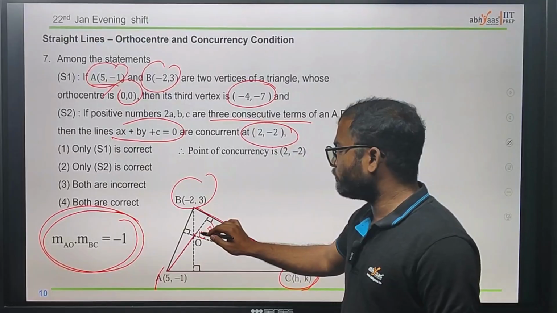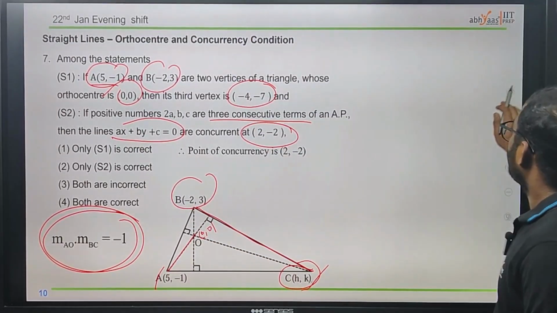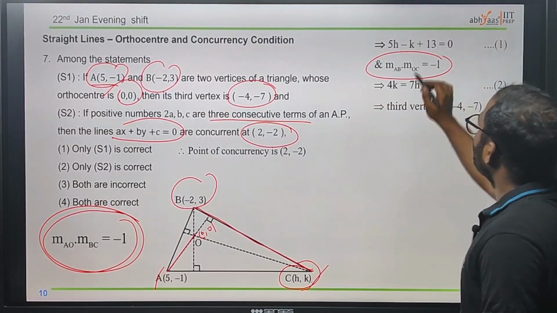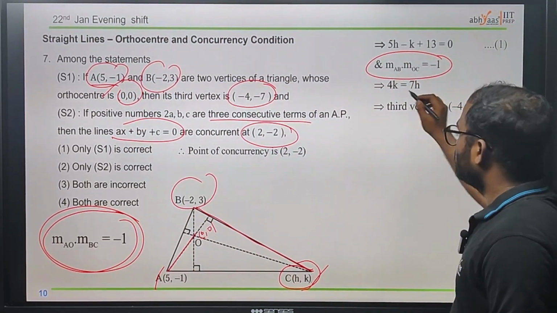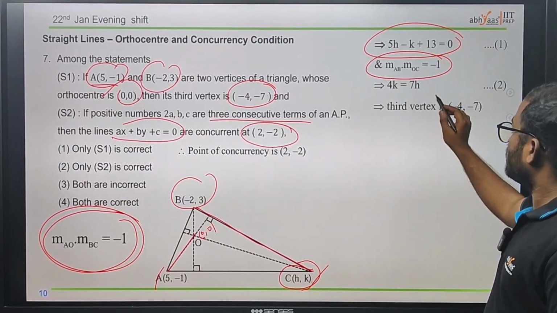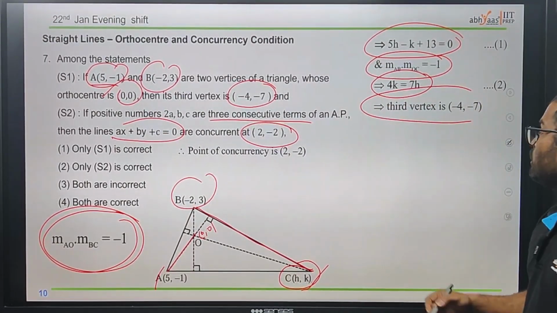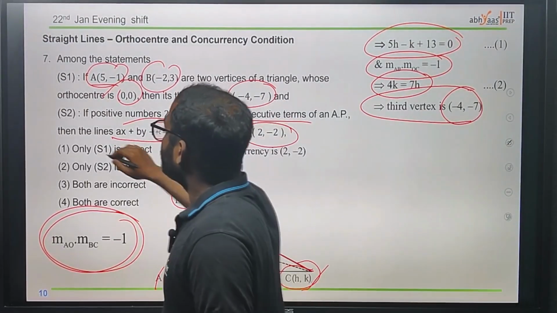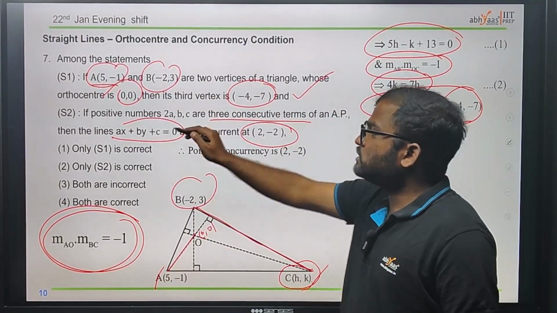We are finding the slope of AO and BC in order to find this point C, h comma k. And we also have another slope condition, which is m_AB times m_OC is equal to minus 1. If we find that slope, we will get one equation, and similarly we have another equation. After some simplification, solving both 1 and 2, we will get the third vertex as minus 4 comma minus 7. Therefore S1 is true.